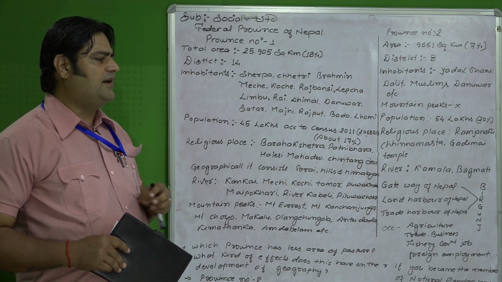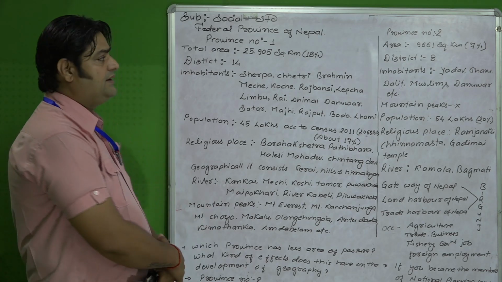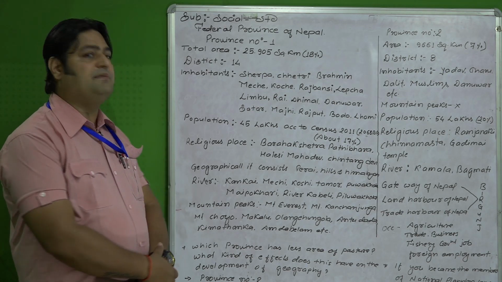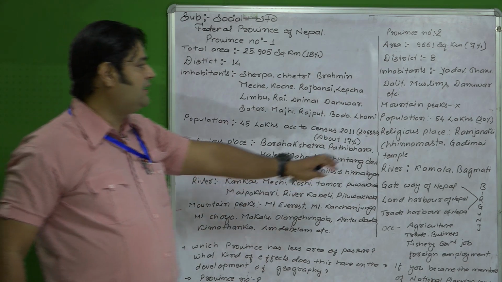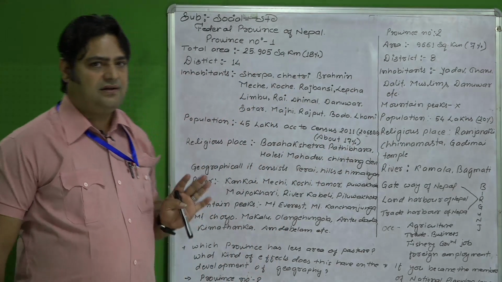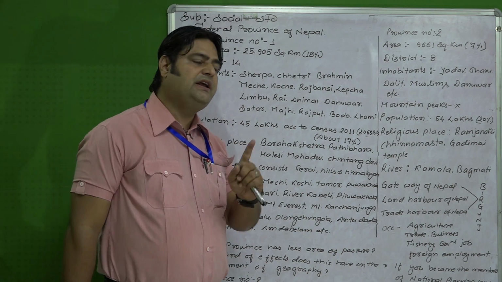And right now I told you that in province number 2 there are no hills and mountains. No hills and no Himalayan region means that obviously there is no mountain peak. So I have written mountain peak here with a cross, meaning that there is no mountain peak in province number 2, because it consists only of the Tarai belt.